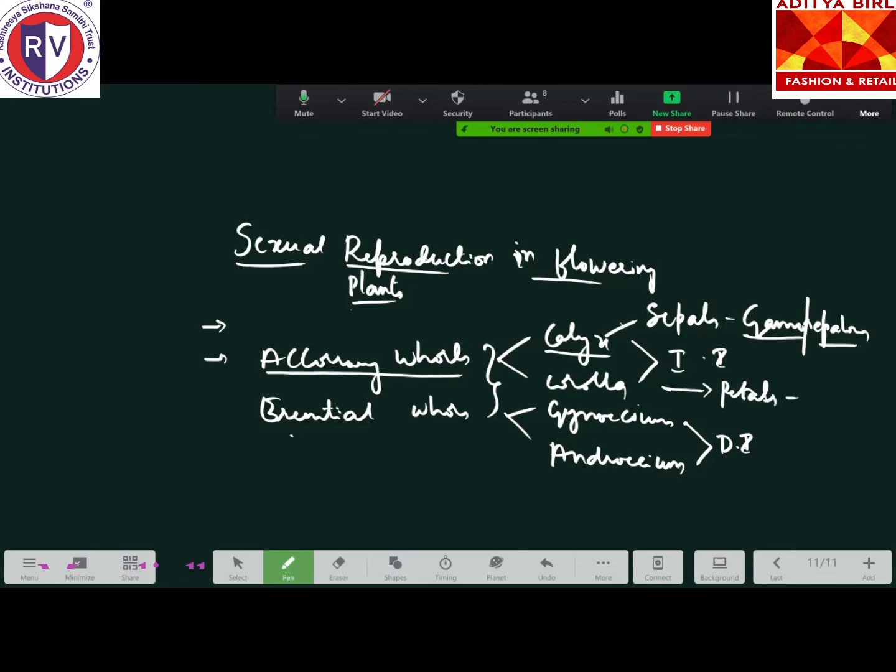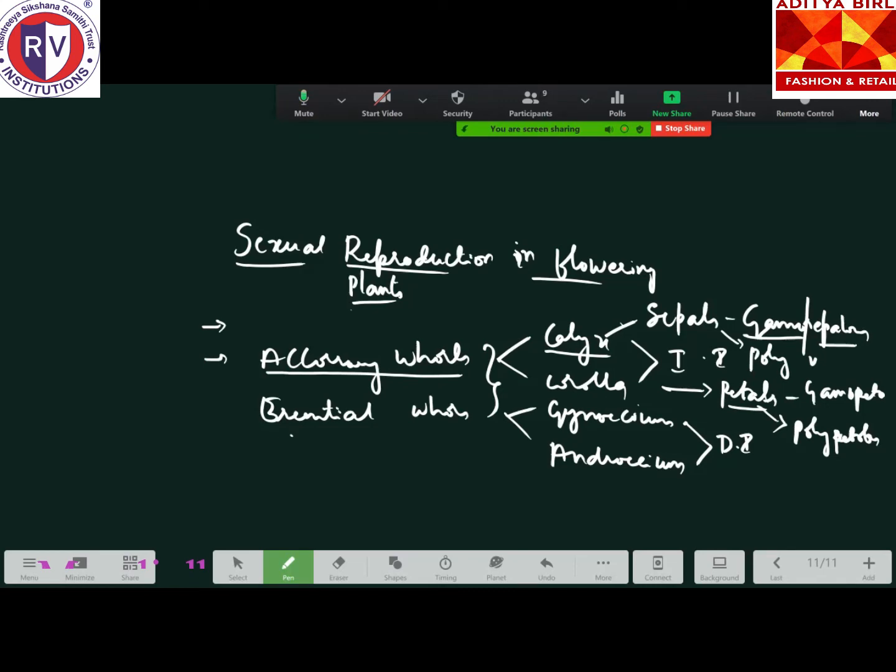And what is the free condition of the sepals? Gamo refers to the fused condition. If the sepals are free, then it is called polysepalous. Same condition in case of petals: fused petals are called gamopetalous, and if the petals are free, they are called polypetalous. Poly refers to free, gamo refers to fused condition.